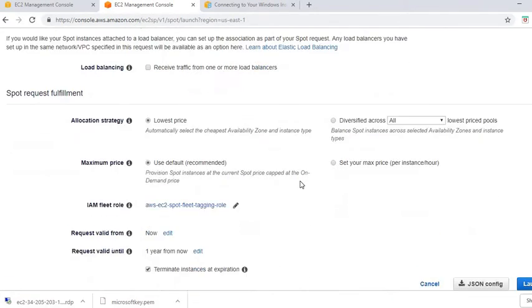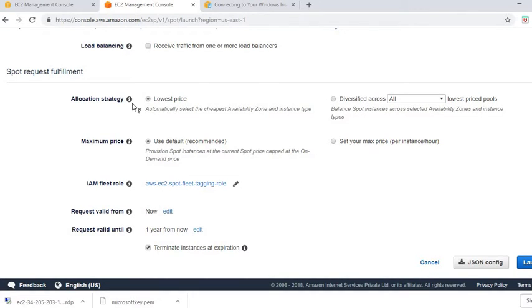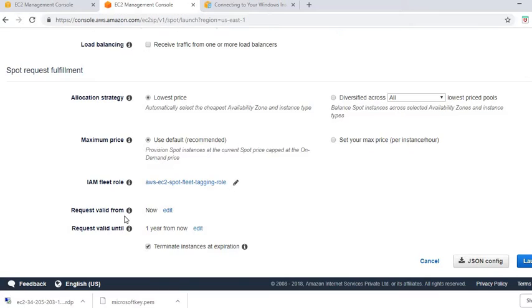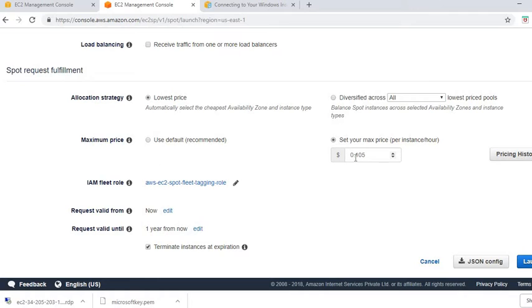The only thing is there would be a bid price that we will be offering, and we can set our max price over here. If the spot price is less than this max price, of course, we can have the instance up and running. This will fluctuate. There will be times when the instance is not available, and there will be times when the instance is running at a lesser cost because the spot price of the instance is less than or equal to the bid price.